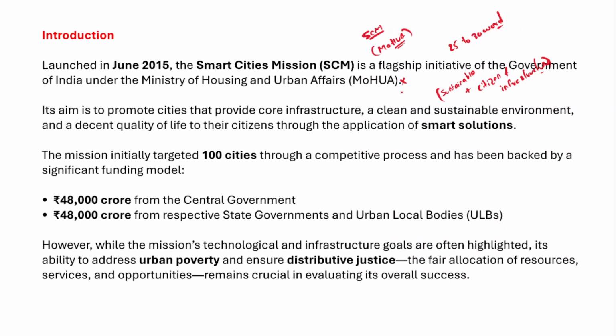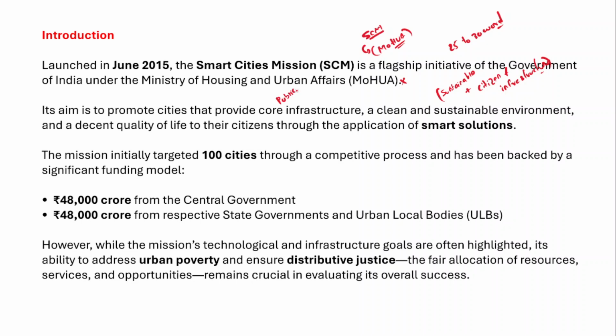I'm just explaining what exactly the smart cities mission is. I'm giving you additional content, right? The smart cities mission is a flagship program of the Ministry of Housing and Urban Affairs. As I've already told you, the urban centers have a core infrastructure. Through the smart cities program, the objective is to strengthen the core infrastructure in those urban areas. For example, public transportation.